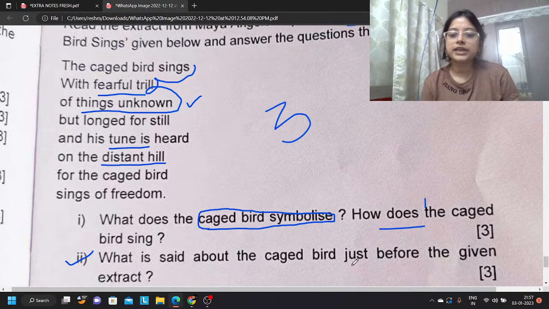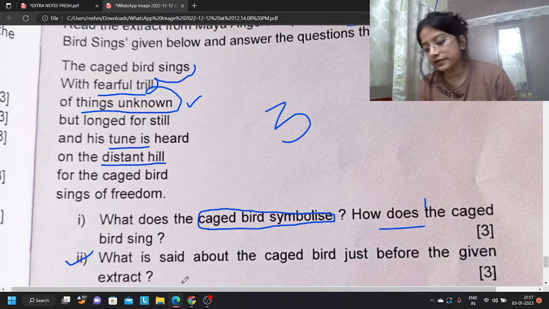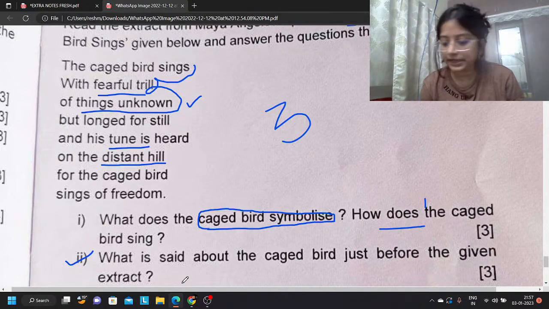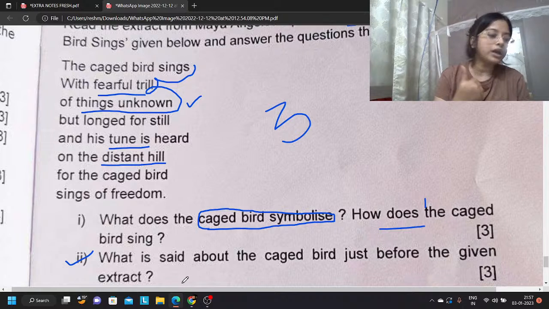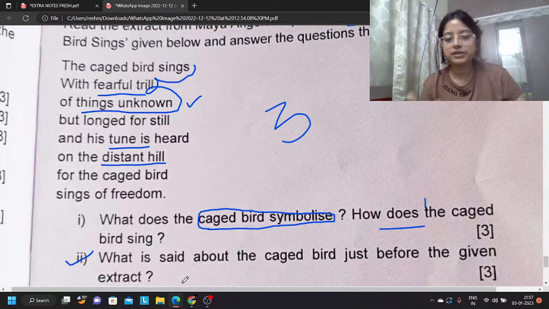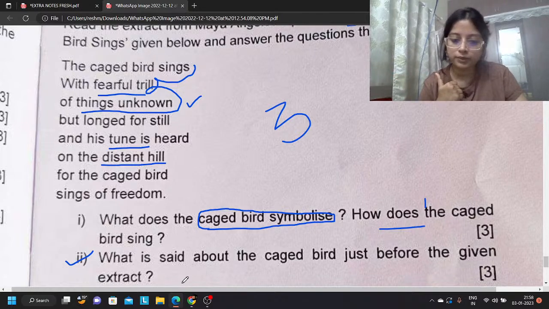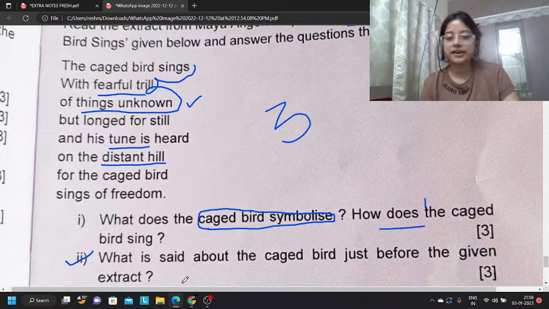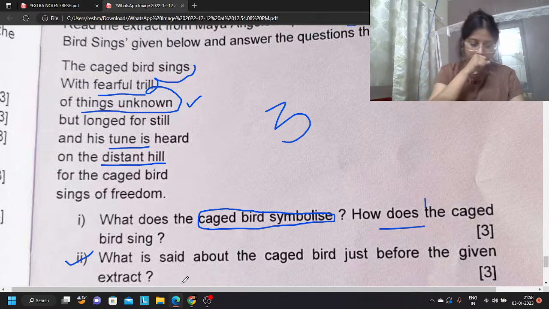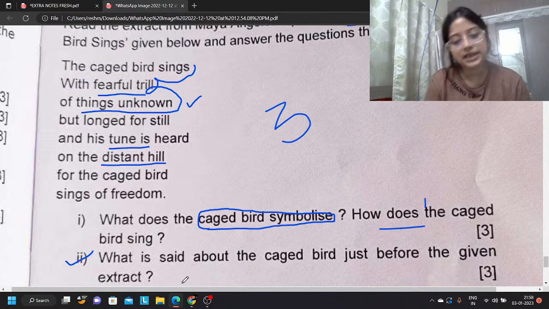Okay, so for the caged bird just before the given extract, we will write these 3 points. Once again, I'll repeat. One is you talk about how the African Americans were deprived of freedom, just like the caged bird. It was not just caged, but also its feet were tied and wings were clipped. Okay, so that there was no chance the bird got freedom. This angers the bird inside the cage, just like the African Americans who did not even have the voting rights. Okay, and it looks down its narrow cage.